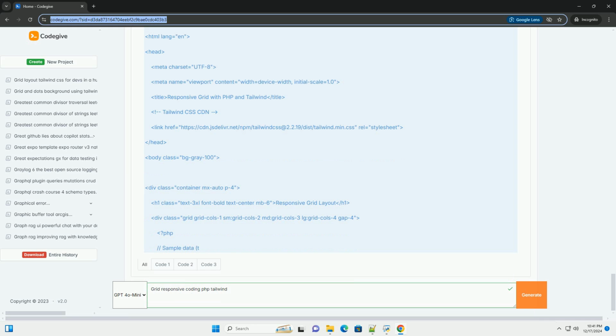Link href equals https://cdn.jsdelivr.net/npm/tailwindcss@2.2.19/dist/tailwind.min.css rel equals stylesheet. /head. Body. Div class equals container mx-auto p-4. PHP include grid.php. /div. /body. /html.